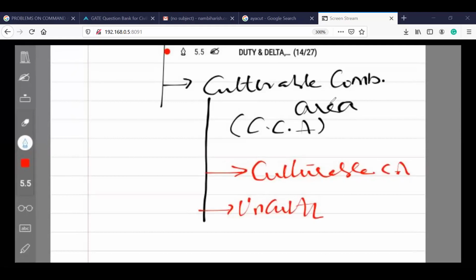So in the cultivable land, the area where we can grow crops, again we will have certain area which is not used for cultivation and some area which will be used for cultivation. So the cultivable land is again subdivided into two areas: a cultivated area and an uncultivated area.